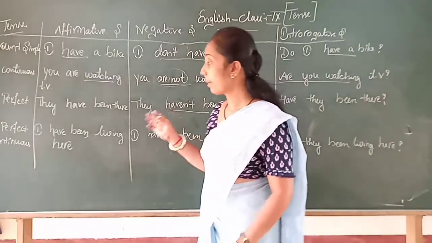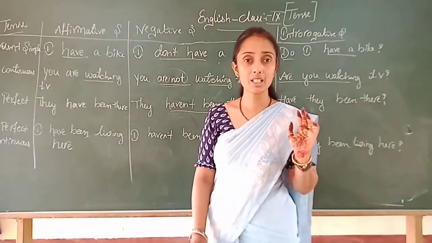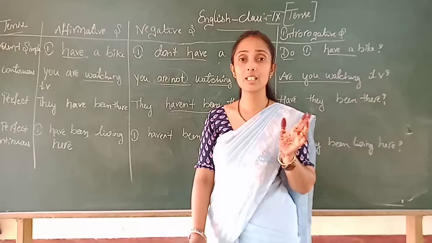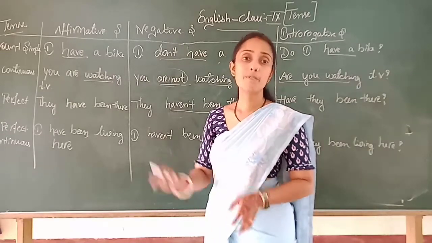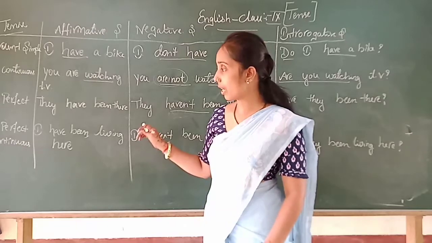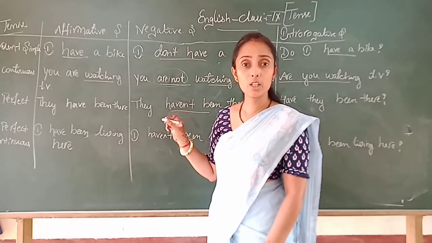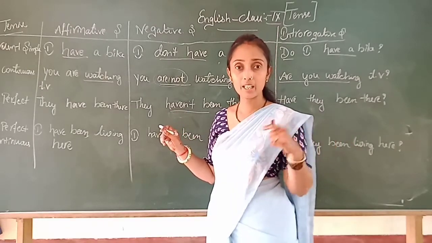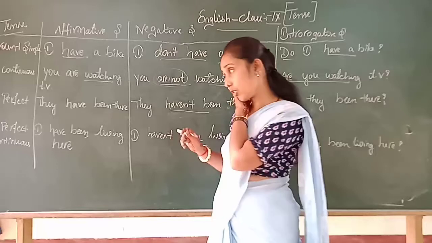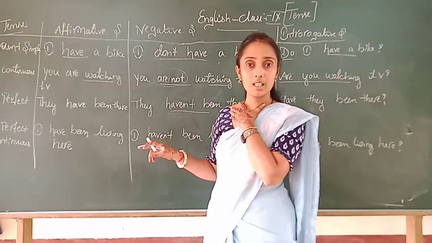Whereas the perfect continuous tense says that the action has started in the past and the continuation of the action may be done in the future also. Is it clear? Because we are referring to present perfect tense. Continuous, in the sense, the action started in the past and it was continuing in the future. So I have been living here, this I told while telling a tense, right?